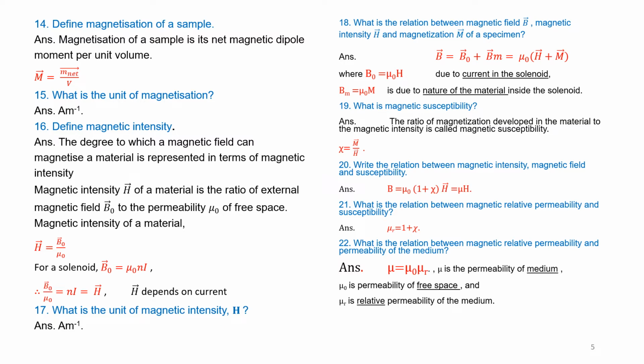Define permeability. Permeability of a substance is the ability of the substance to allow magnetic field lines to pass through it. That means for a good permeability, it will allow the magnetic field lines to pass through it.